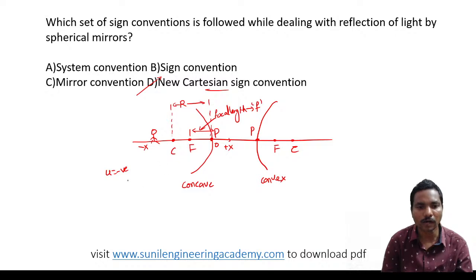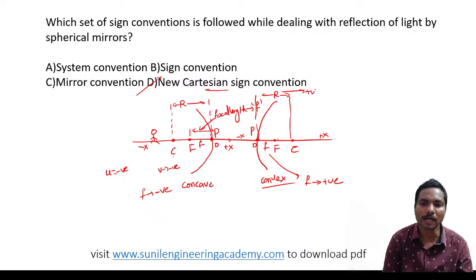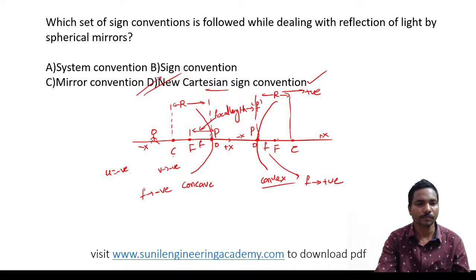If the v is also formed here, in the same axis, then v is also considered as negative only. And what about the focal length? Focal length is also in the negative x-axis, so focal length is also negative. But in case of convex, here if you consider this as 0, this is the negative x-axis, this is the positive x-axis. So focus to pole, here focal length is positive. And what about the radius? Radius is also in the positive x-axis now, so it is also positive. So here we are taking Cartesian sign convention. So the answer is option D.